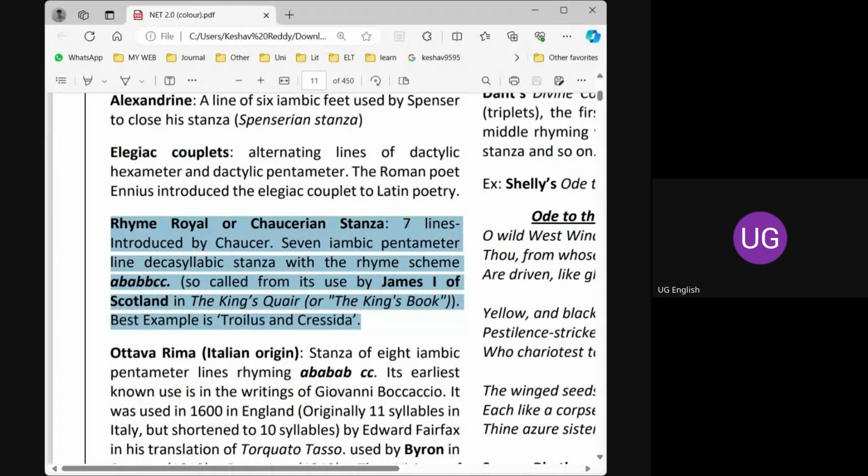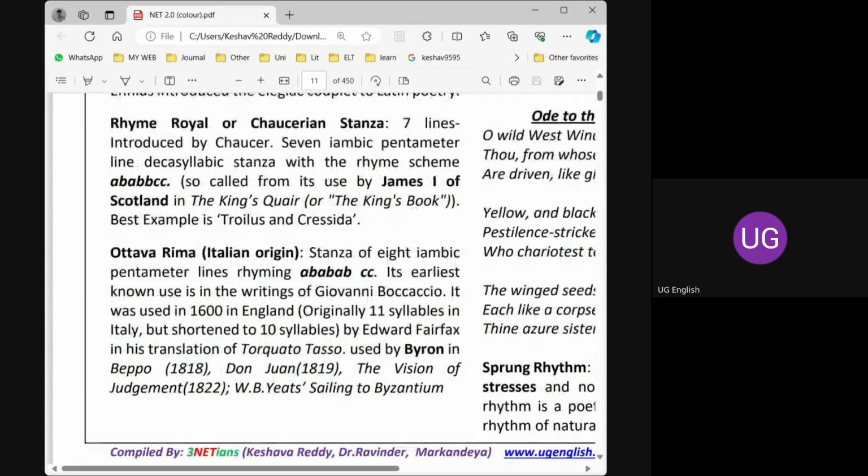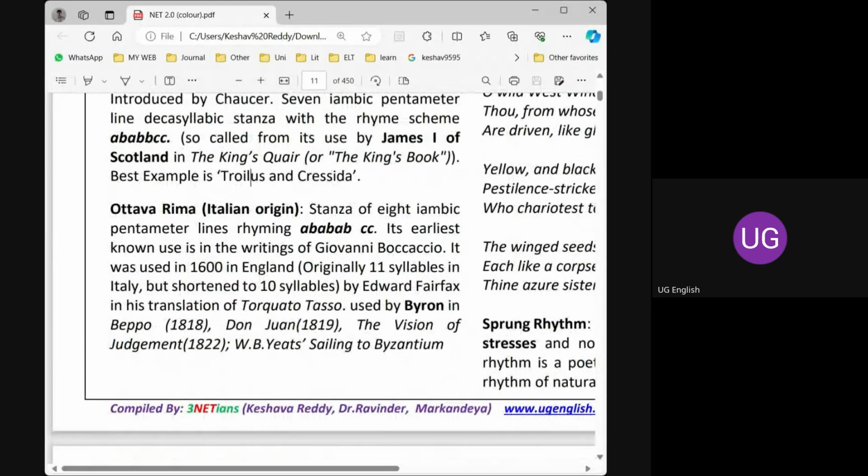Troilus and Criseyde is a work by Chaucer. So just remember rhyme royal: 7 lines. That's more than enough to be remembered initially. And the rhyming scheme is ABABBCC. The first 4 lines are ABAB, and the other 3 lines are BCC. So please remember this.